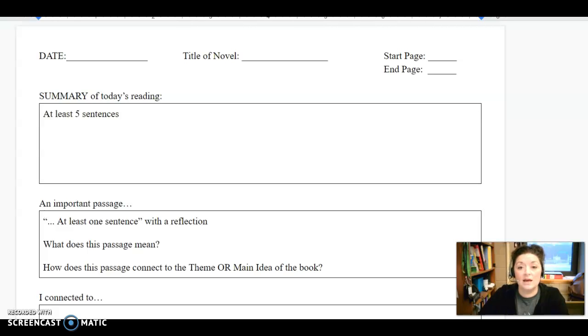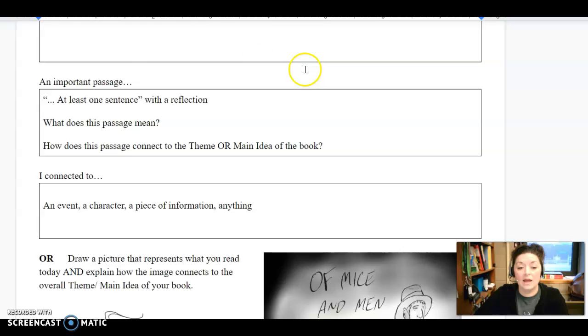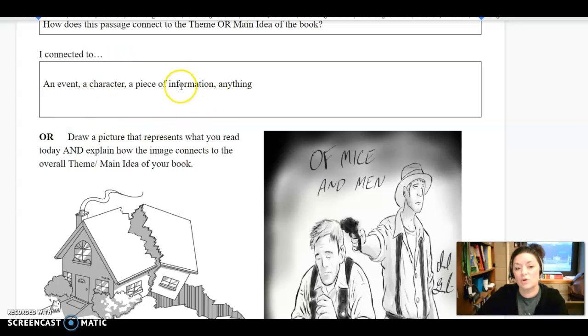So please remember that each day you have a choice of how you are going to journal. You may write a 5-sentence summary or so. Just make sure that you make note of what pages you started on and what pages you ended on. Write a summary and make a note of any important passages, whether that be a phrase, a sentence, something that happened in the book that's directly related to the theme or the main idea of the book, because remember that you can read fiction or nonfiction. And how did you connect to this book?